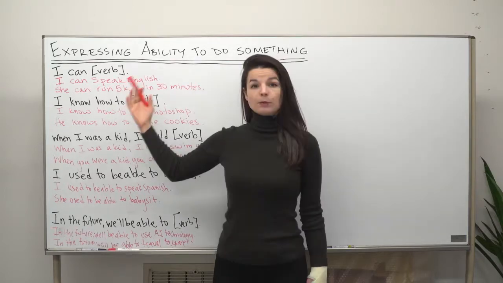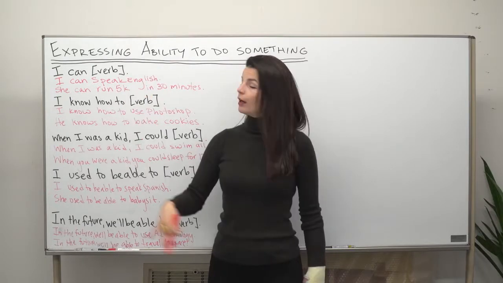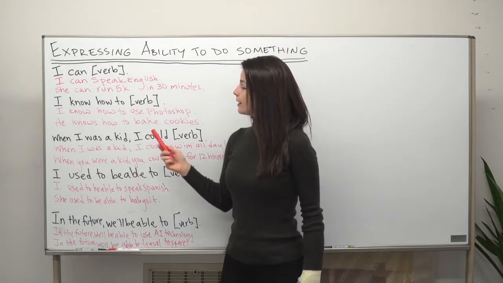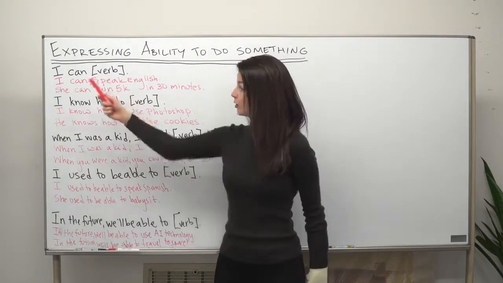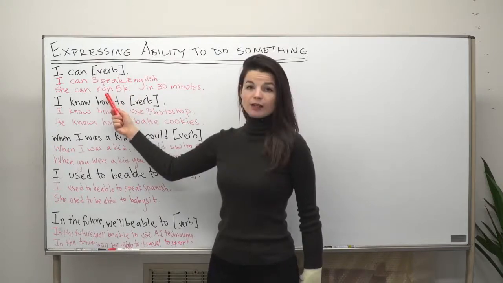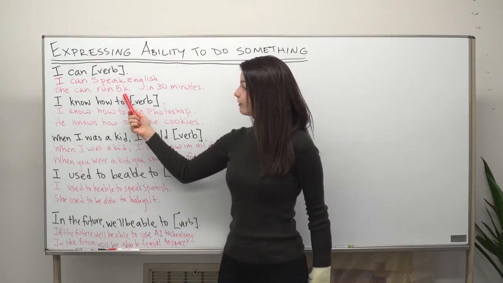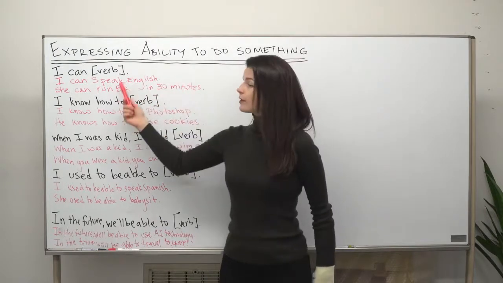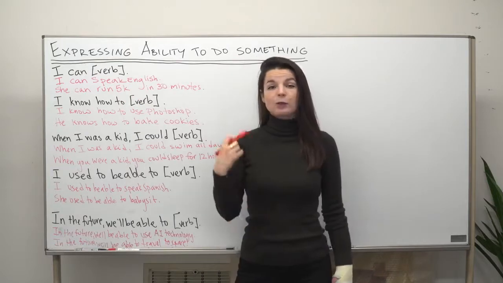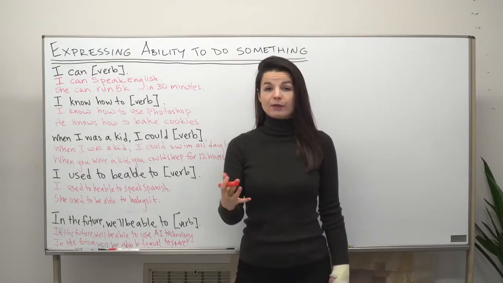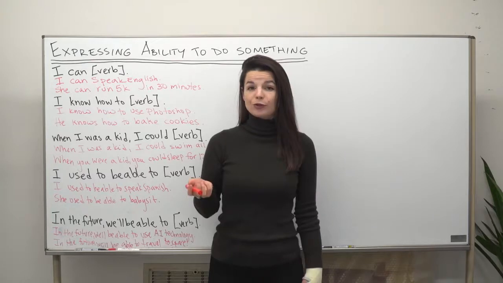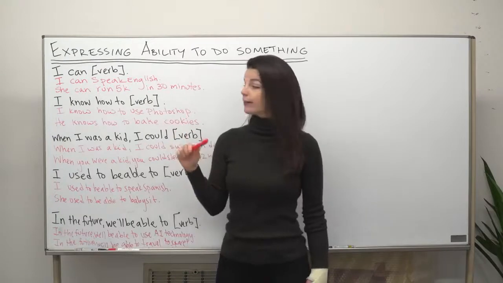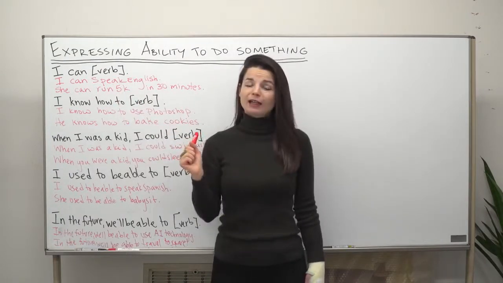My verb here is speak in this case. So this could be something many of you can use. Another example, here I've changed the subject to she. So she can, my verb is run. She can run 5K, 5K meaning 5 kilometers, in 30 minutes. So these are just some simple, very basic ways to express something we can do, we are able to do. Of course, we can use the negative for this. I can't speak English. I can't speak Chinese, for example, or she can't run 5K in 30 minutes.